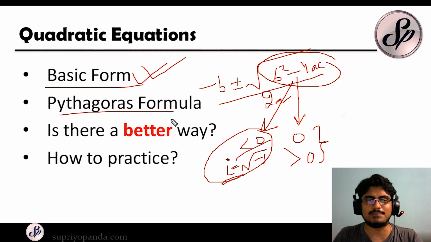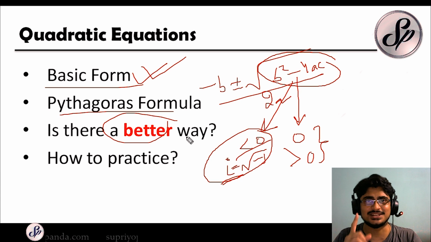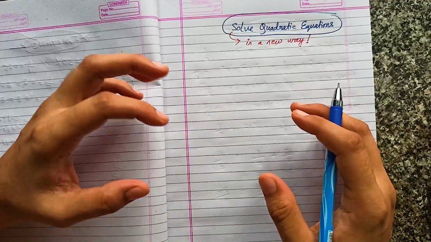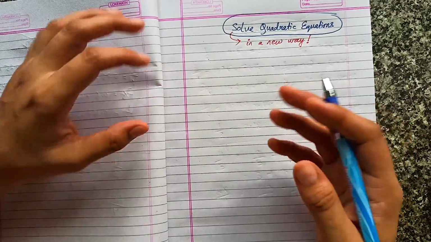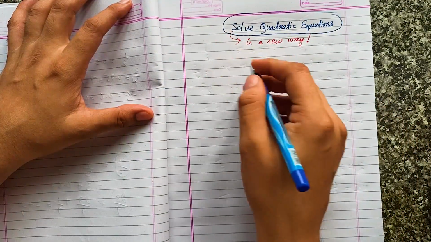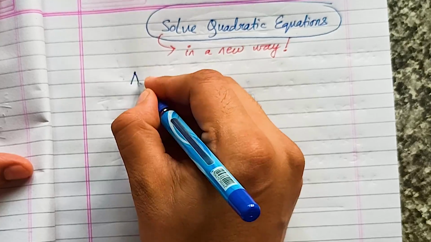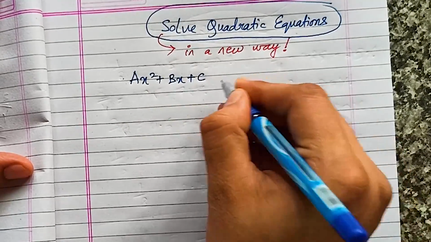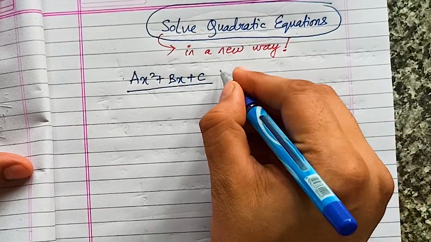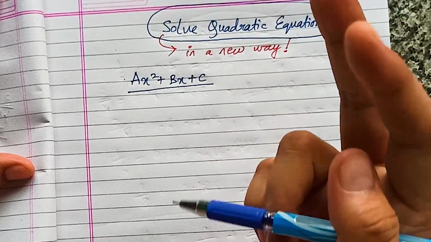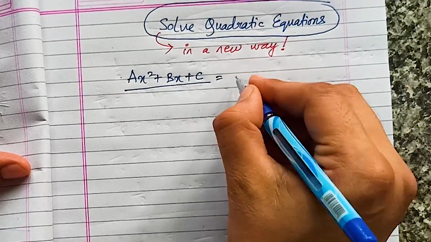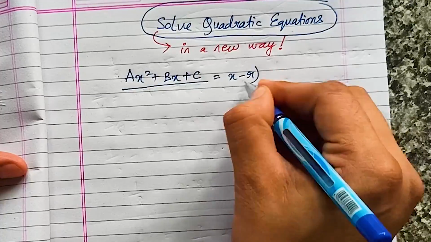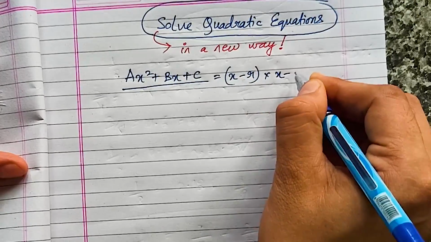Now, is there a better way? I know that you all might know how to solve quadratic equations, but I promise you there is something that you might not know. To solve quadratic equations, we always need to have the equation in this form, right? ax square plus bx plus c. When we have the equation in this way, we can actually find the two roots of the equation. The equation factors as x minus r into x minus s.